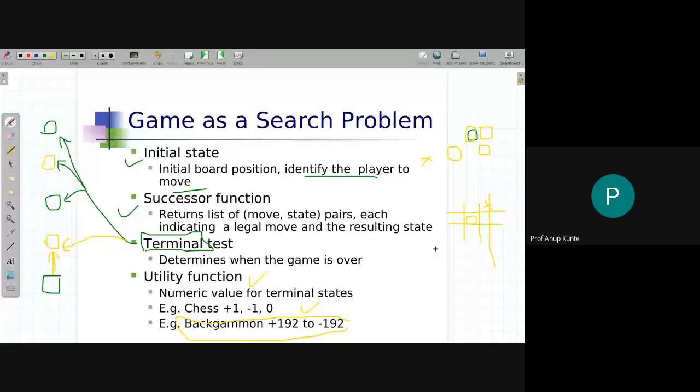Again, we have +1, -1, and 0 as three game values, like what we have in chess. So tic-tac-toe can also be considered a game, because again it is a 2-player deterministic turn-taking game and fully observable. So all the characteristics match. Chess